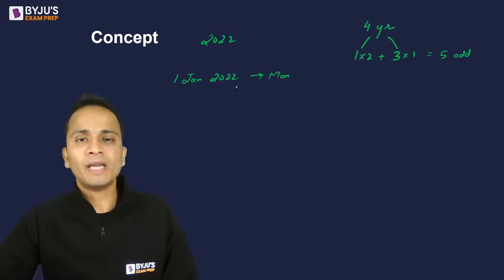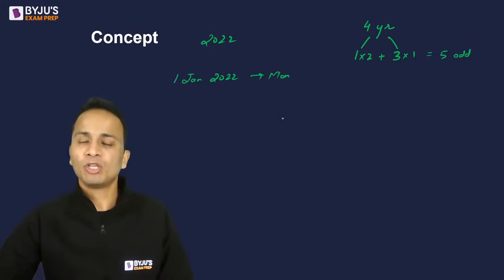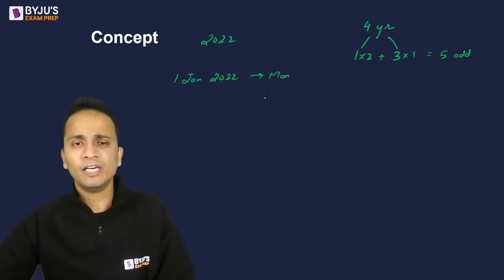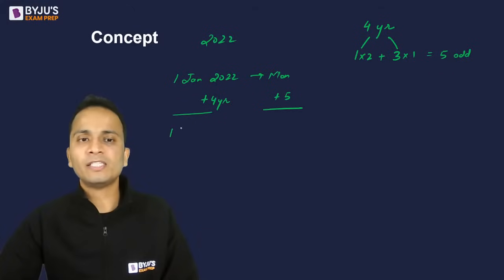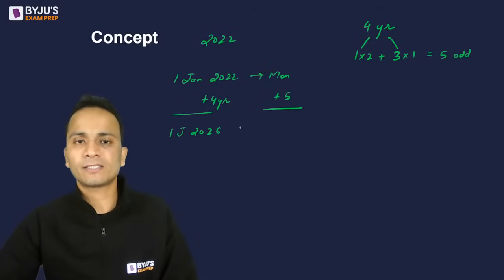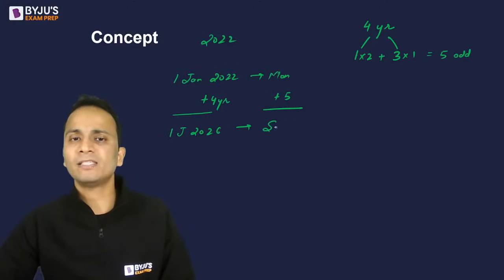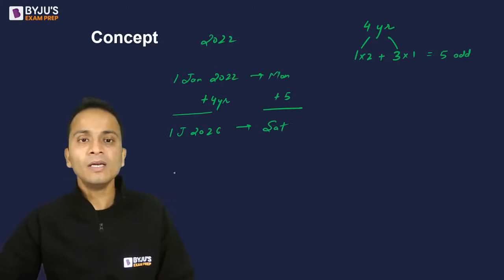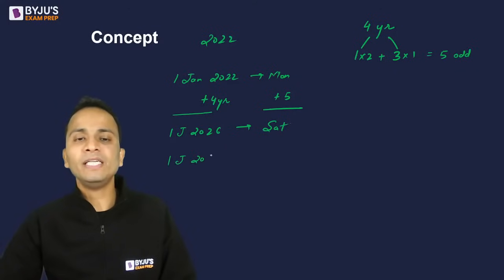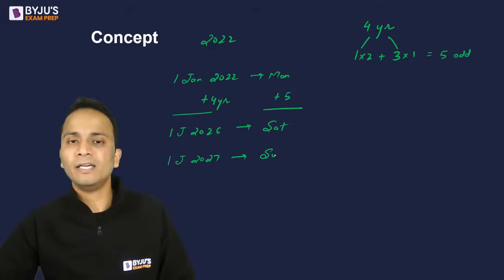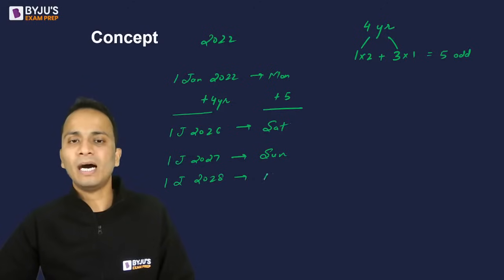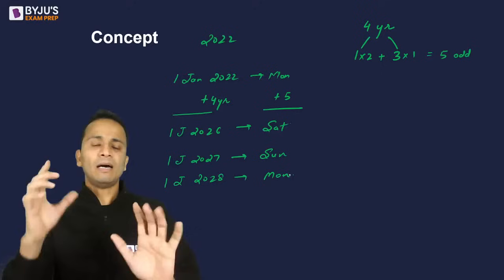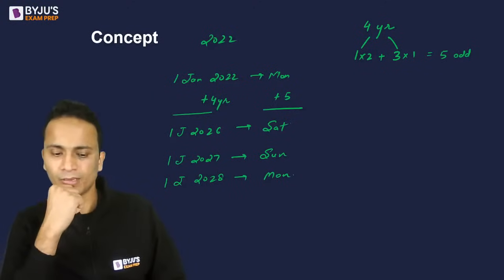So मैं क्या करता हूं, Monday, I need Monday once again. So I have a gap of more than 5. So I'll add 4 years here and 5 odd days will be added. All right, so 1 January 2026 will be Monday plus 5, that is a Saturday. All right, then 1 January 2027 will be a Sunday and 1 January 2028 will be a Monday. All right, अब 1 जनवरी 2028 तो यार Monday आ गया, यहां तक किसी को कोई problem?